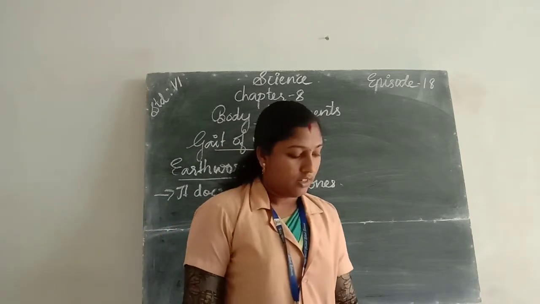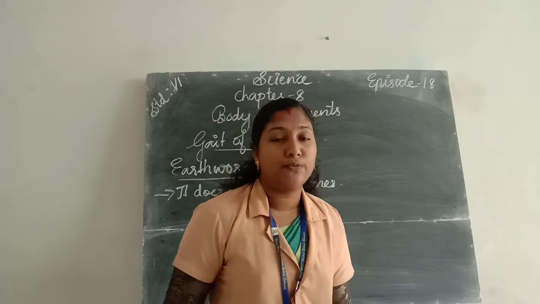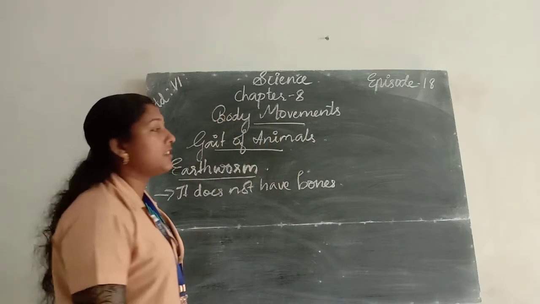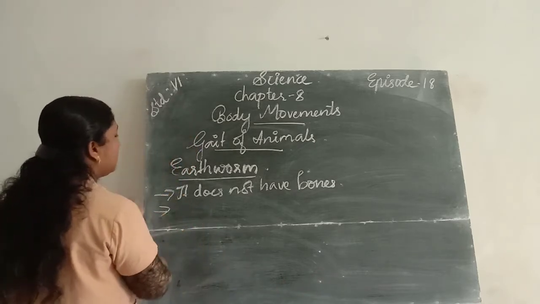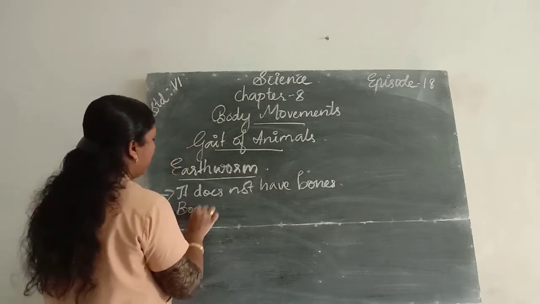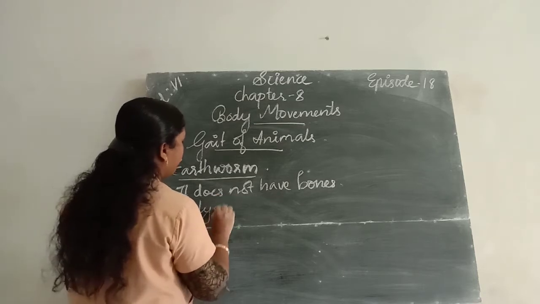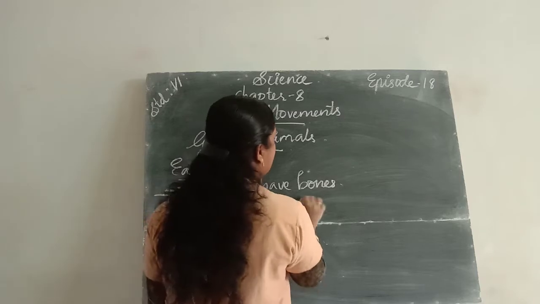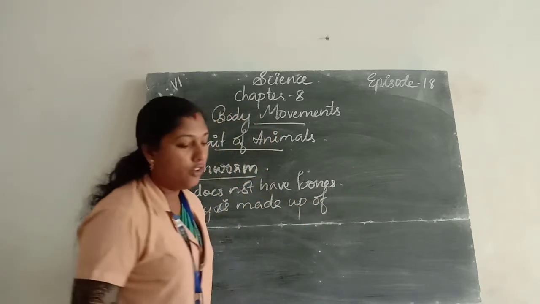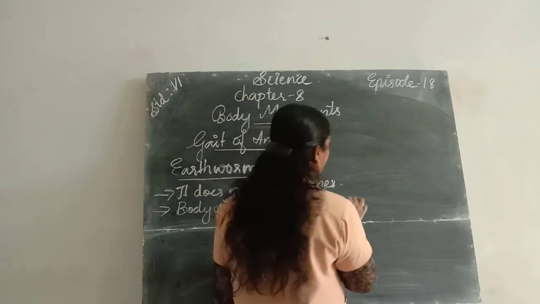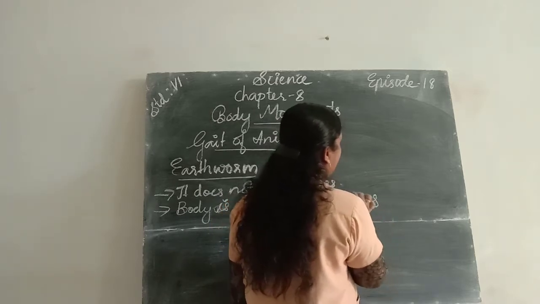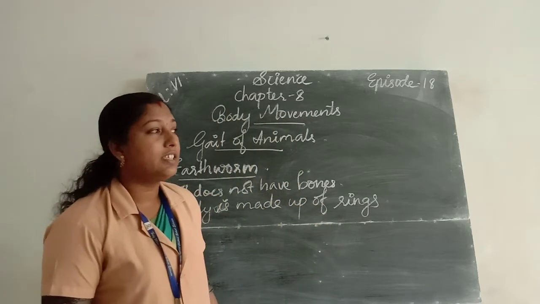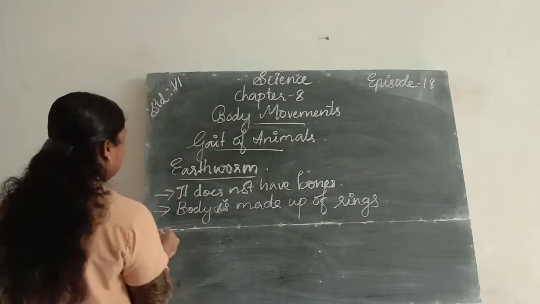And also the earthworm's body is made up of rings. So many rings. Then it has muscles. The earthworm has muscles.